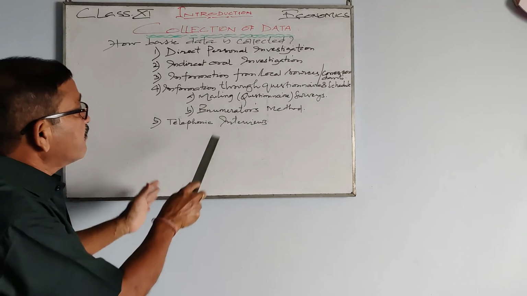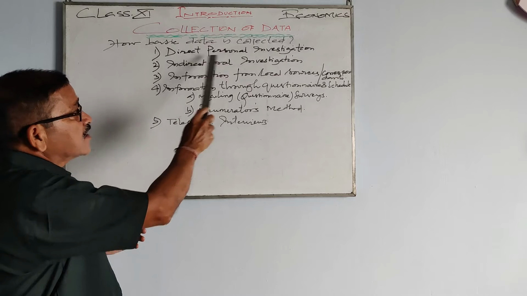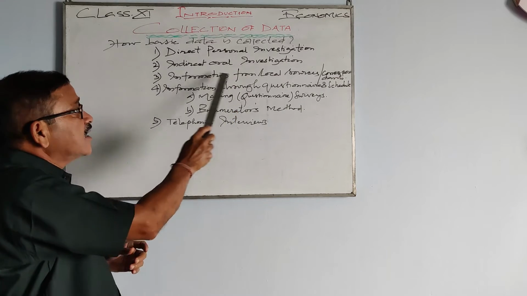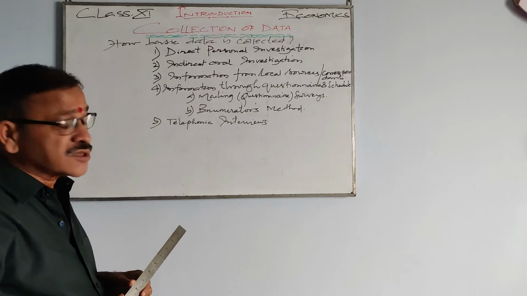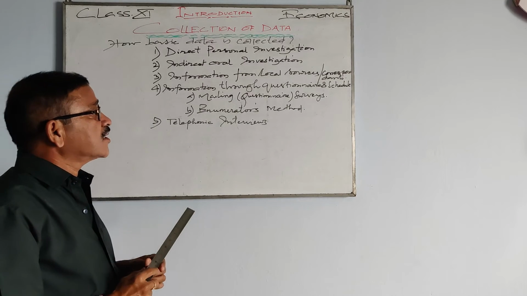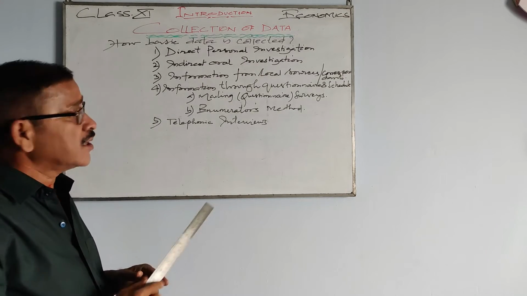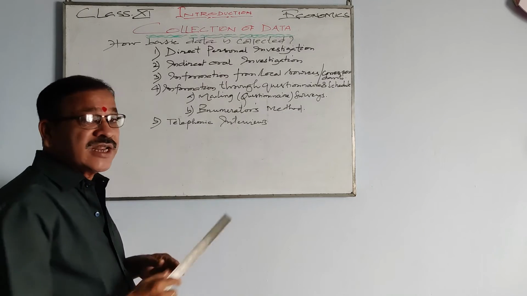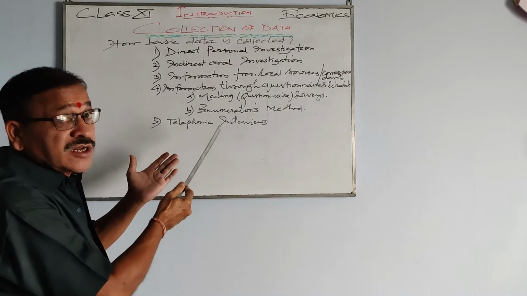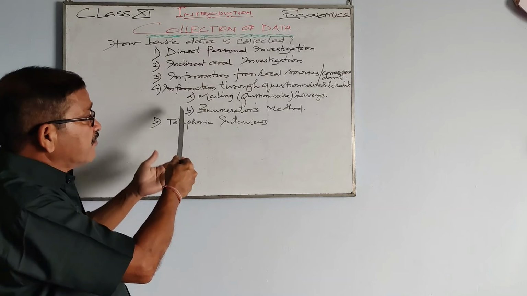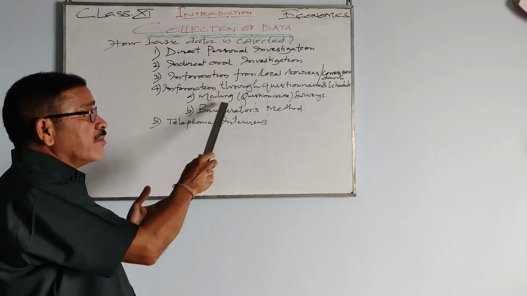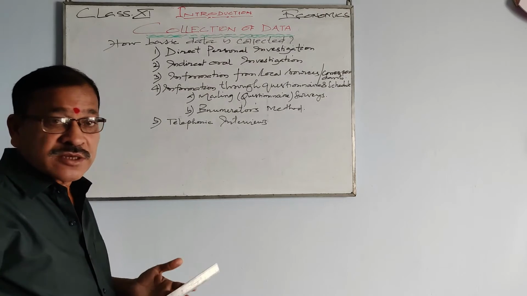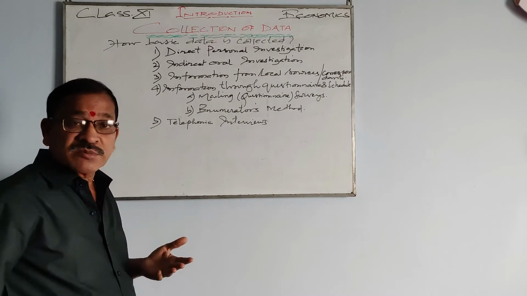So basically there are 5 methods. One is direct personal investigation, second is indirect oral investigation, third is information from local sources or correspondents, fourth is information through questionnaire and schedule, which has mailing surveys and then the enumerator's method.